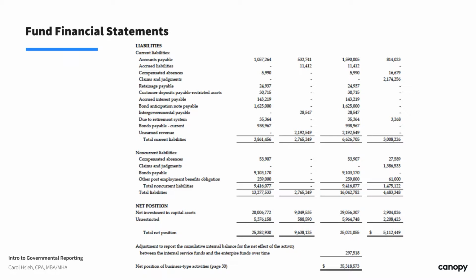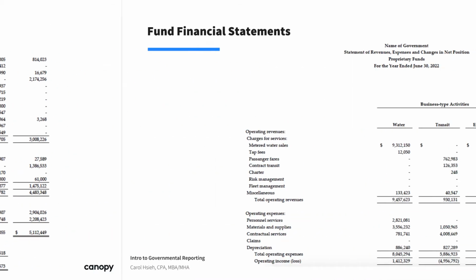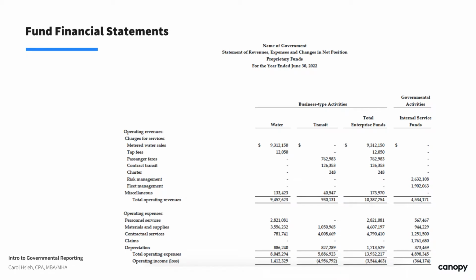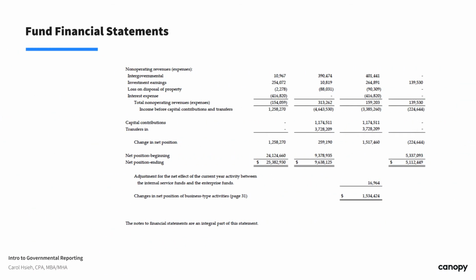Next is the statement of revenues, expenses, and changes in net position for proprietary funds. As you can see, the presentation format of this statement is the same as the previous one. This statement distinguishes the operating revenues and operating expenses, non-operating revenues and non-operating expenses, and also the capital contributions and transfers between funds. And the government can also choose to report any special and extraordinary items, which we don't see here, but the government can choose to do it.